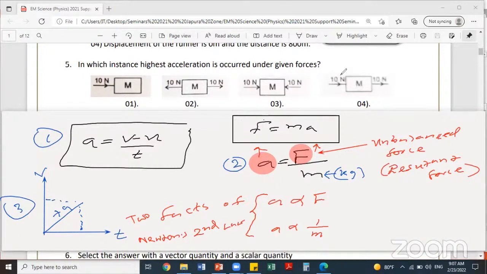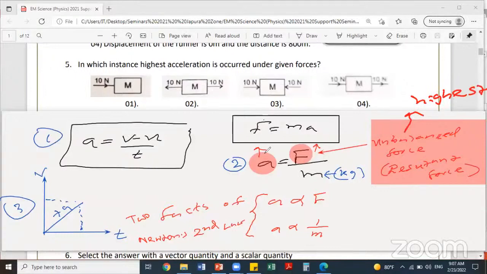Now let's find under each which one has the highest unbalanced force. So what is this? Highest unbalanced force means acceleration will be highest. Look at the screen. If the unbalanced force or the resultant force is highest, you get high acceleration. Okay, now you can mark that also. Let's see what is the acceleration.